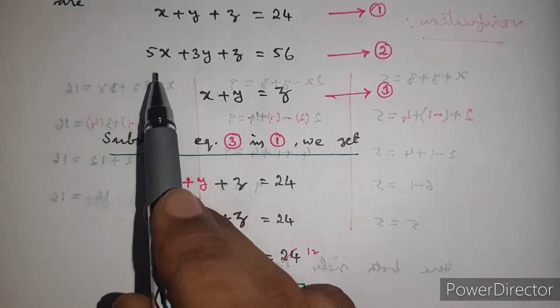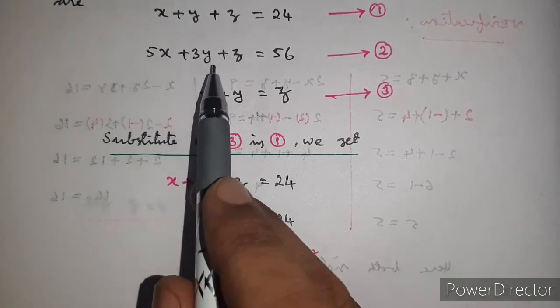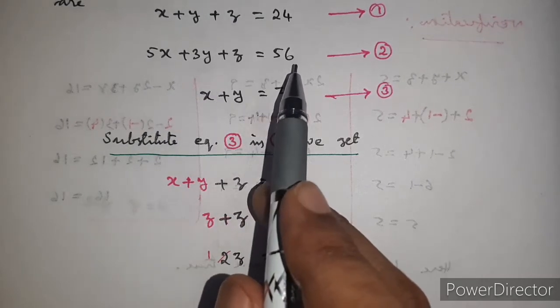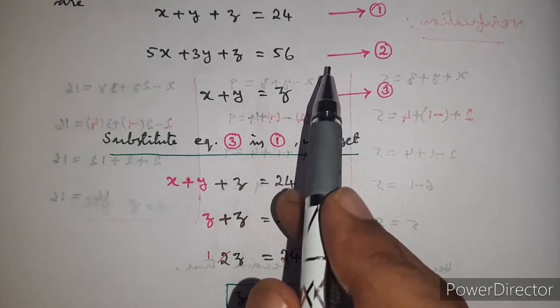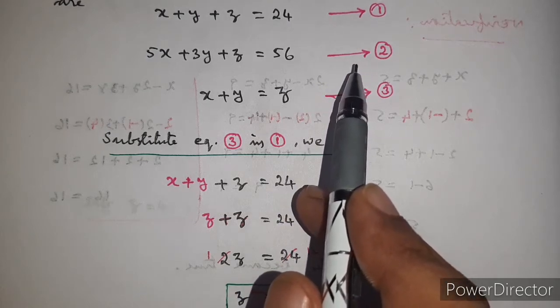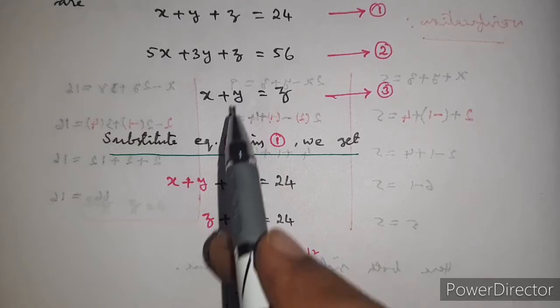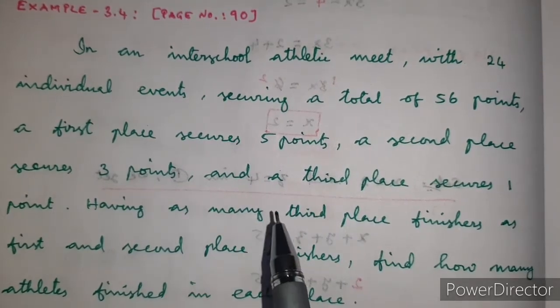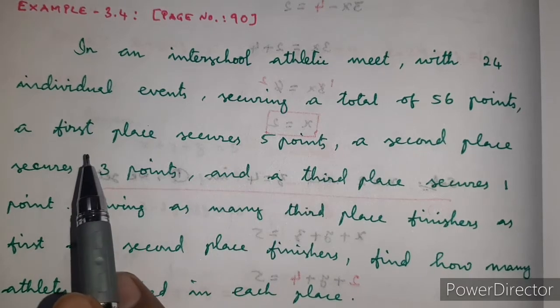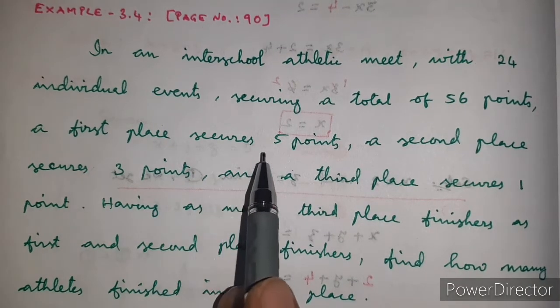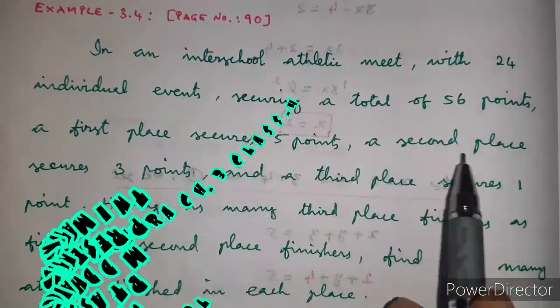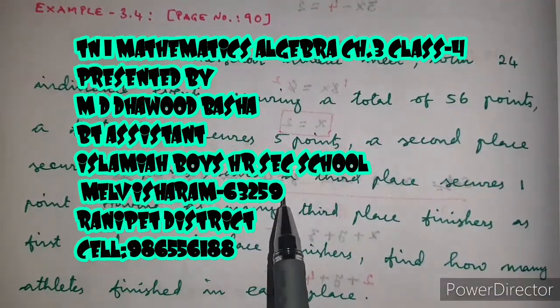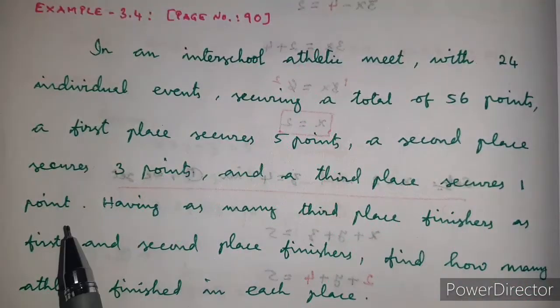Then the second equation, 5x plus 3y plus z is equal to 56, let it be equation 2. How does it come? Once again go through the question. A first place secures 5 points, a second place secures 3 points and a third place secures 1 point.